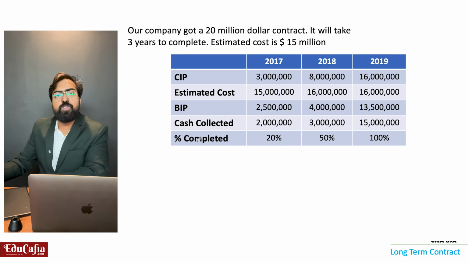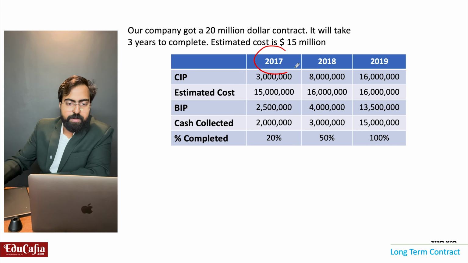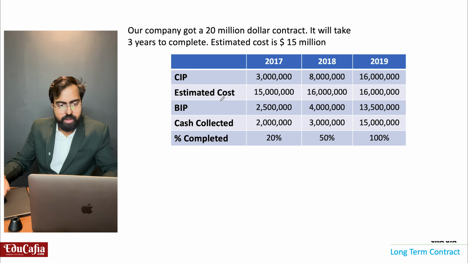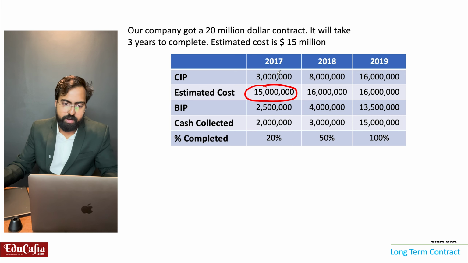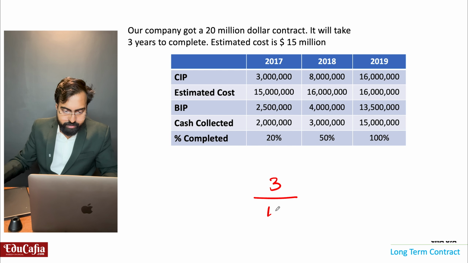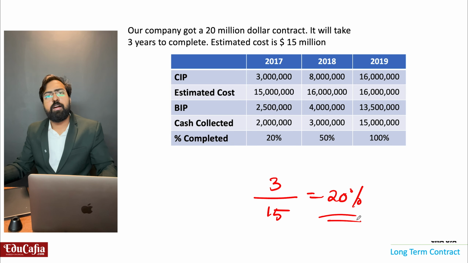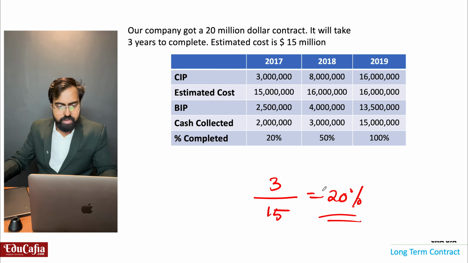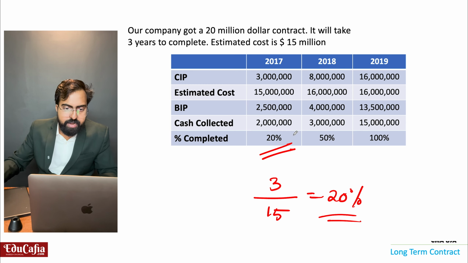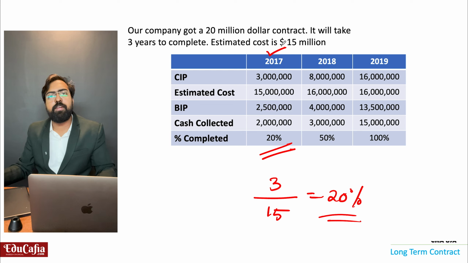What is the cost to cost method? In 2017, in CIP, we estimated how much? 15 million. But really how much happened? 3 million. So 3 million really happened, but estimated 15 million. So 20 percentage is completed, right? 3 by 15 is 20 percentage. So 20 percentage is completed in 2017.